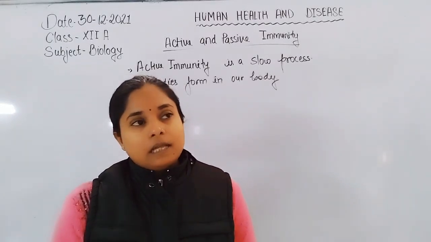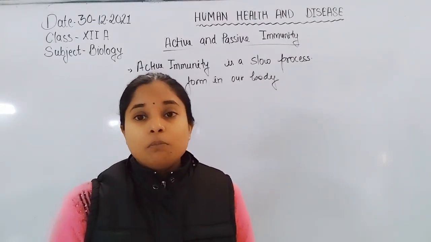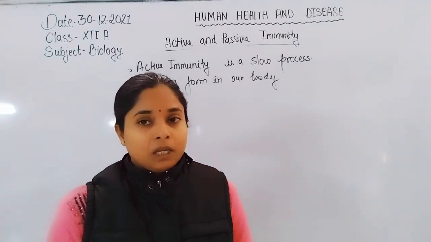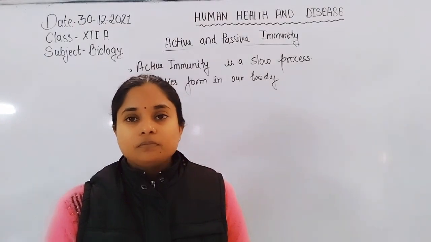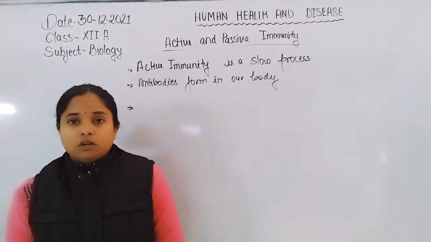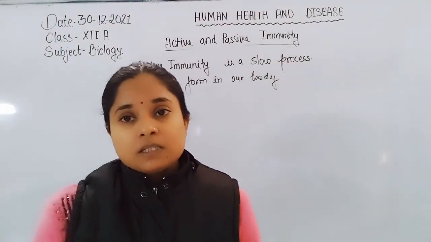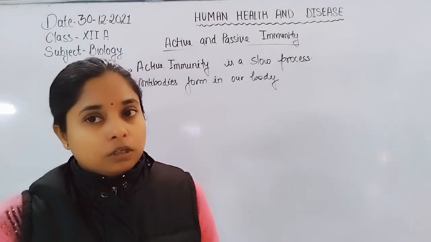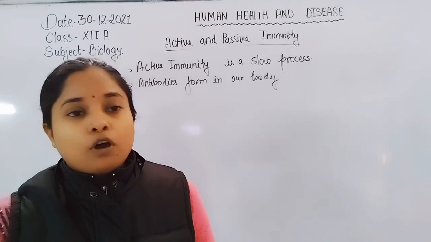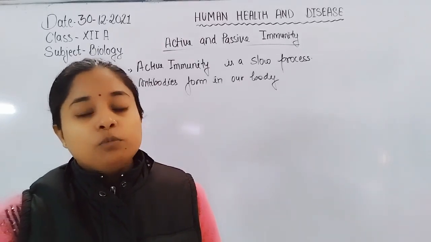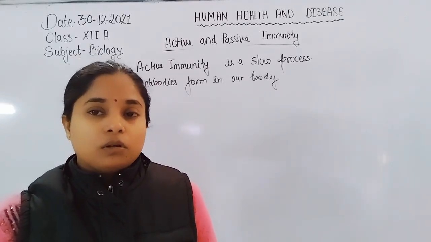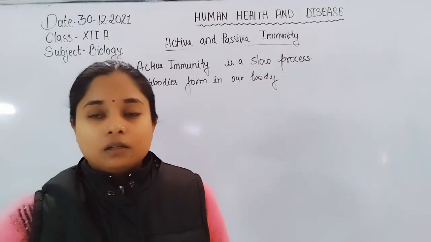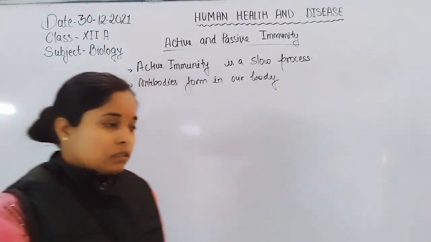And the second thing is that our mother also provides us ready-made immunity through the milk or colostrum, where IgA or immunoglobulin alpha is present. In intrauterine life the mother also provides a preformed antibody, IgG, immunoglobulin gamma, which crosses the placenta because of its smaller size.